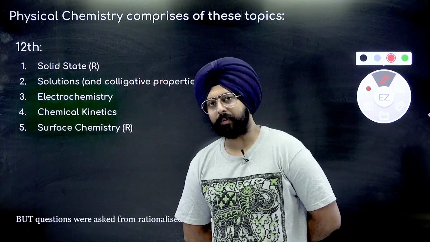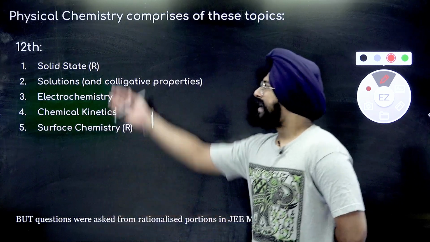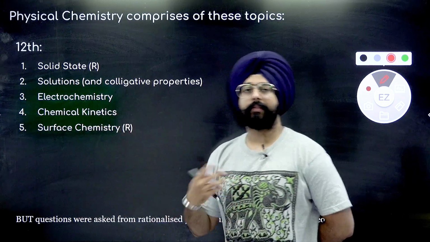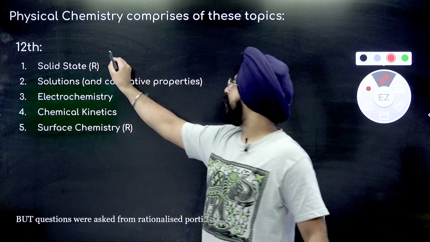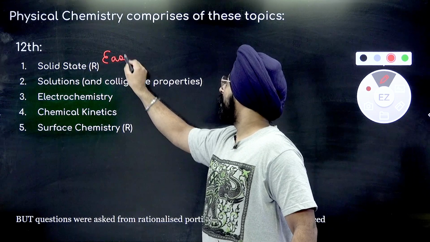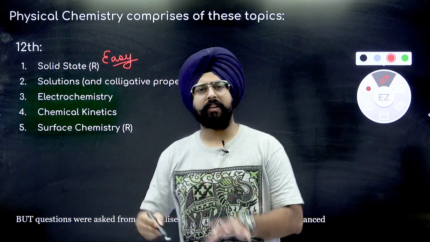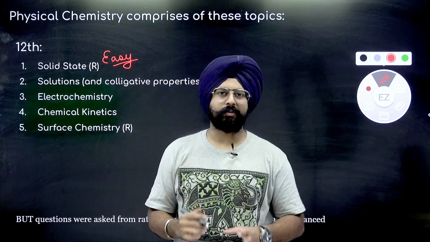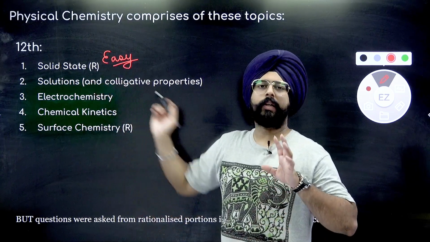Now let's come to the chapters of physical chemistry in 12th class. Lesser chapters, and all of these are easier compared to the chapters that you have in 11th class. So solid state is one of the easiest topics in my opinion. Very fun to visualize. Solving its questions is also a lot of fun. So solid state, you will enjoy it for sure.